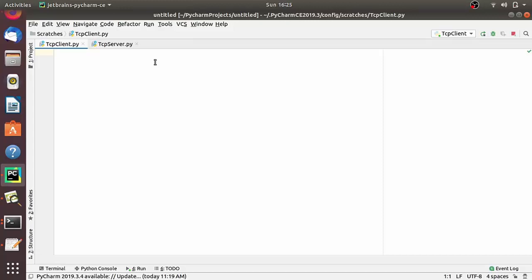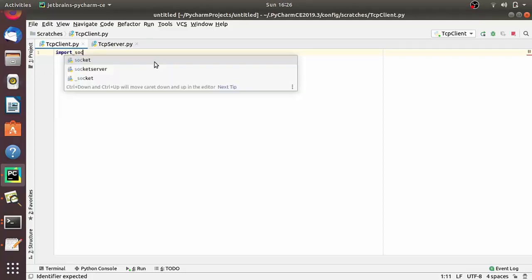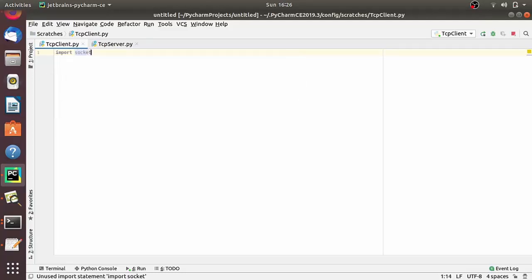As we all know, we have to import the socket module. So let's import socket. And then we make a socket object as we have seen previously.